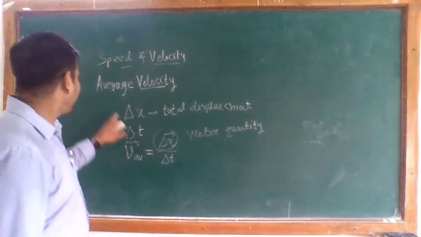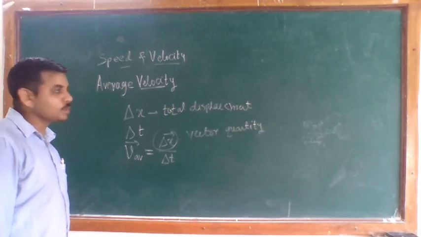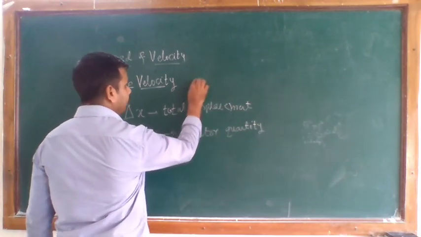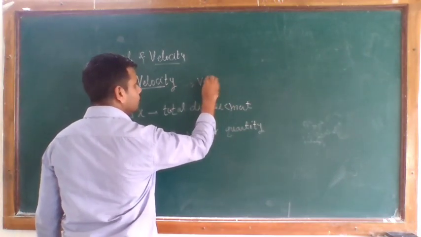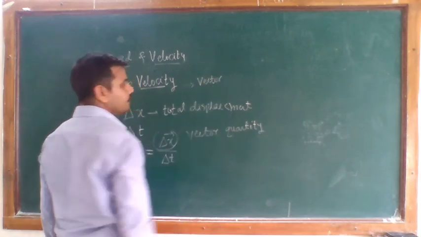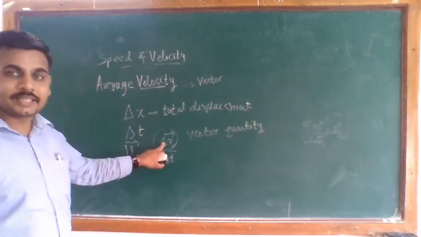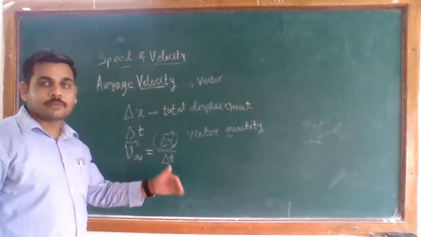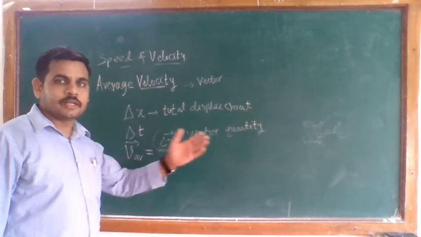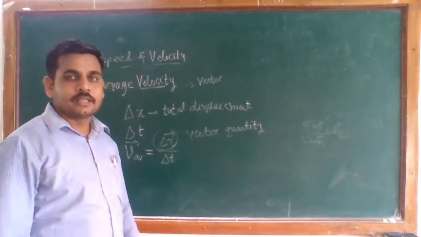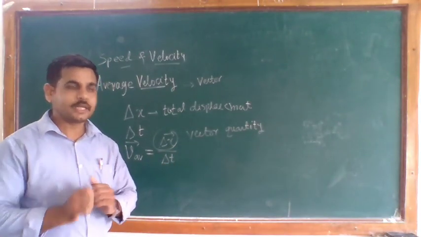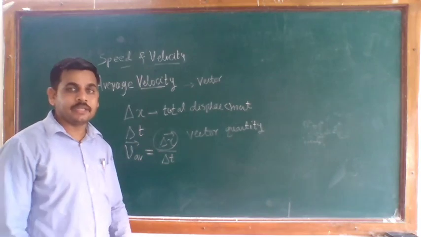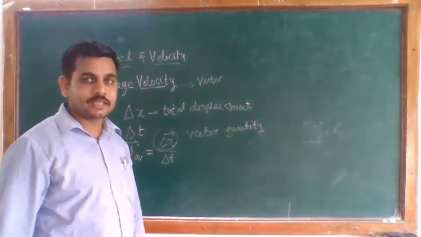So your average velocity is also a vector quantity. Your delta x requires magnitude as well as direction. In our displacement we see that it is a vector quantity, and you know that a vector quantity has magnitude as well as direction.